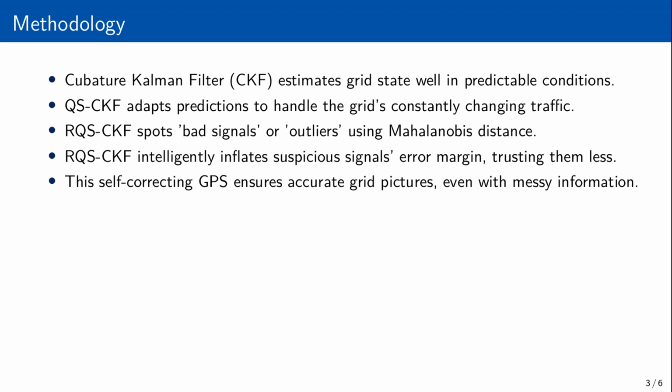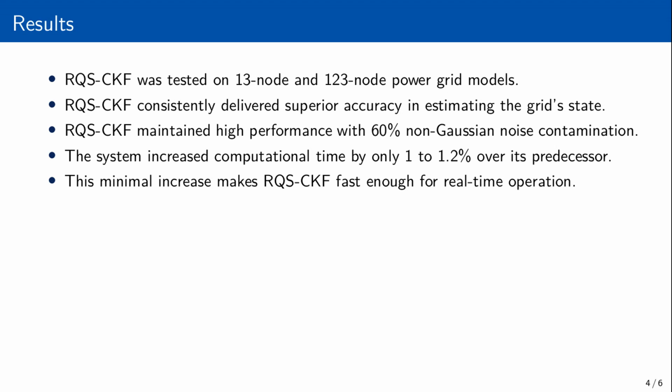But what if some of those road signs, our measurement sensors, are occasionally giving us completely wrong or noisy information? Our proposed solution, RQS-CKF, is like a super smart GPS that can spot these bad signals or outliers using a technique called Mahalanobis distance. It then intelligently decides to trust these suspicious signals less, effectively inflating their error margin without ignoring all data. It's a self-correcting GPS that ensures we always have the most accurate picture, even when the information is messy.